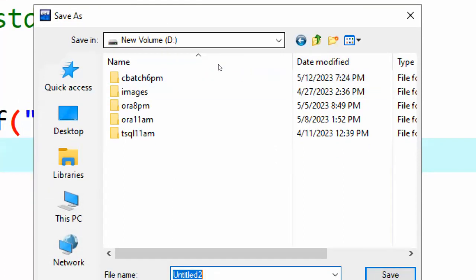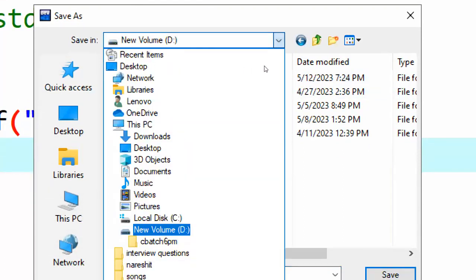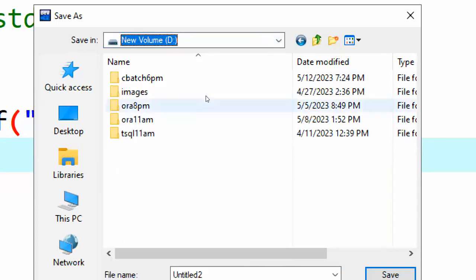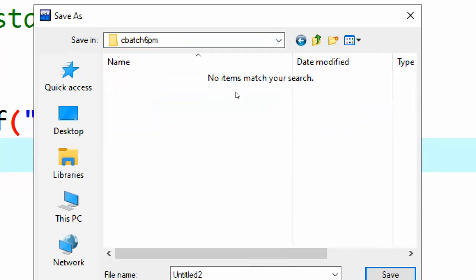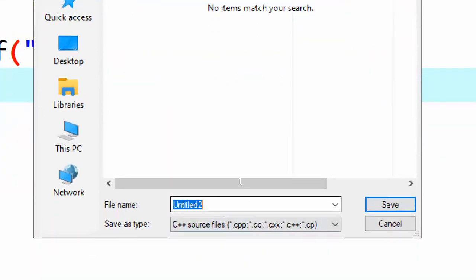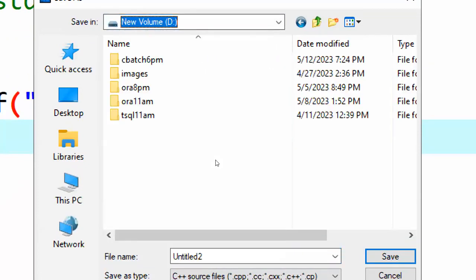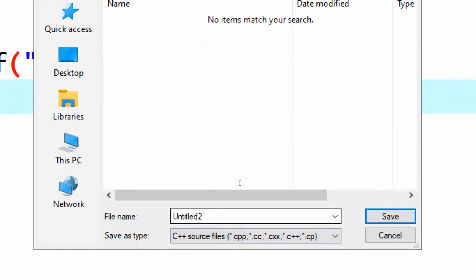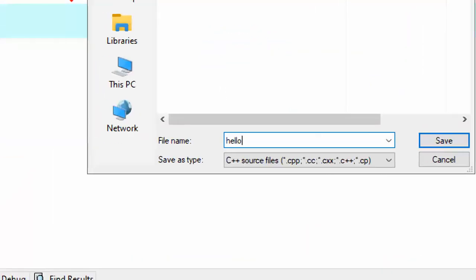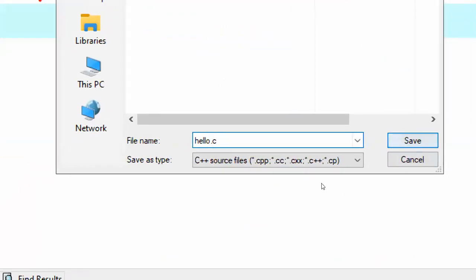In the D drive, if the D drive is not selected, just click on this arrow mark and select the D drive. Our batch folder is C batch 6 PM. As of now, it is empty. Here, give the file name. I am selecting the D drive, C batch 6 PM is our folder. Open it, and we are giving the file name as hello.c. Click on the Save button. The program is saved.